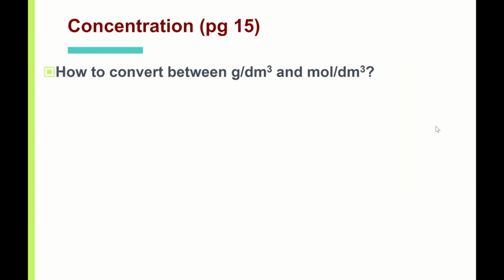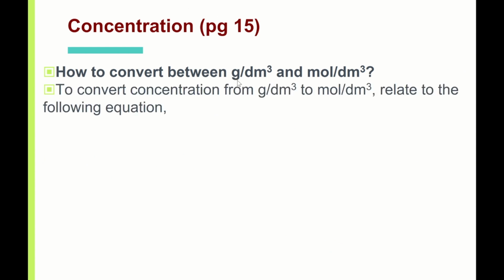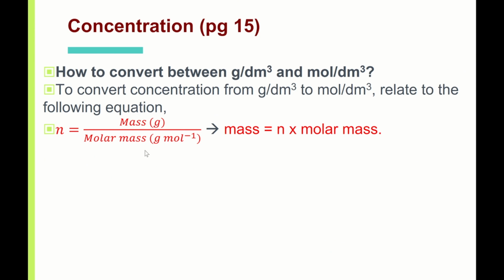How to convert between these two is to use this equation. Actually both are referring to the same thing, just that one is in gram, one is in mole. So all you need to do is convert g to mol. You want to convert g to n, so what you do is g divided by molar mass, you get the number of moles.